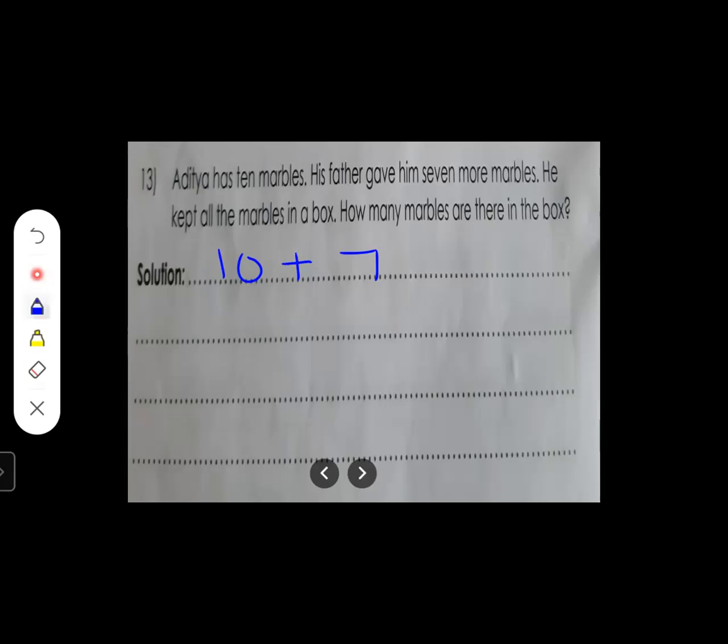So we have to add this. 10 plus 7 is equal to how many? So students, what are you going to do? After 10, you are going to count 7 numbers. So start counting. 11, 12, 13, 14, 15, 16, 17. So what answer did you get? 17, right? So here we are going to write 17 marbles. Okay. So 17 marbles.